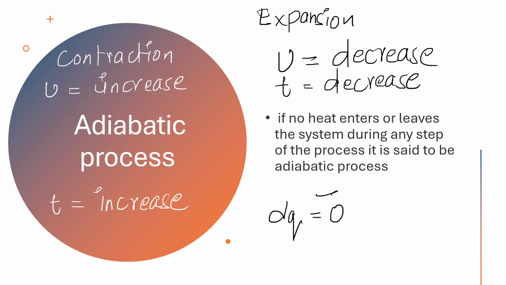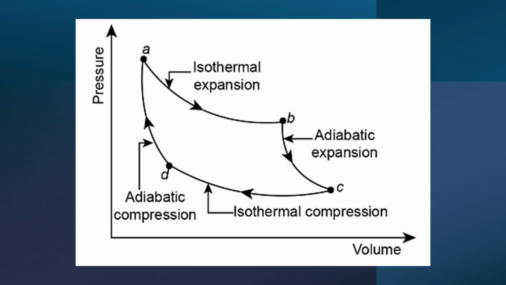Now let's take a cycle which explains to you the entire processes. So over here, if we are going from A to B, so this is a graph between pressure and volume, right?